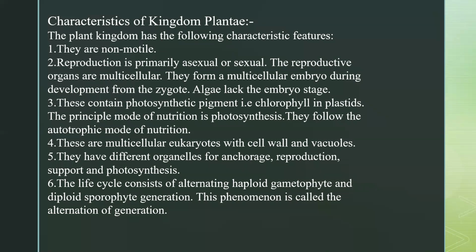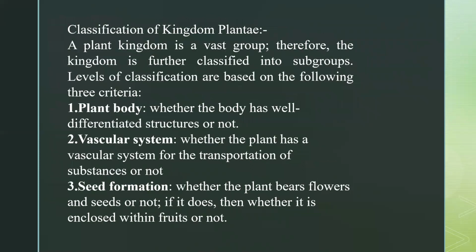Then the classification of kingdom Plantae, okay? So the plant kingdom is a vast group, and therefore the kingdom is further divided into subgroups, okay? We have some factors, means we have some criteria. On the basis of these criteria, we have classified the plants into 5 subcategories, okay? So what are these 3 factors? These 3 factors play a very important role, and we take them into consideration when we are classifying the kingdom Plantae.